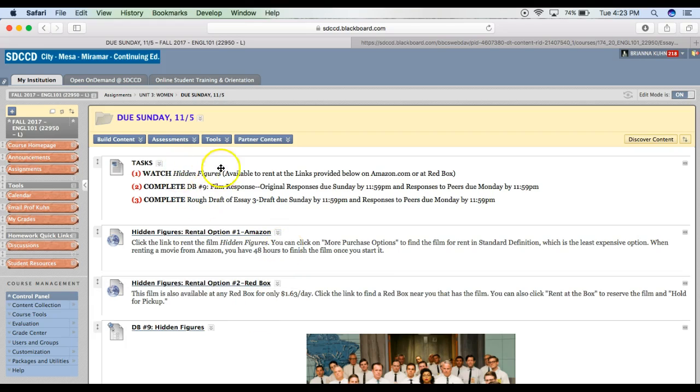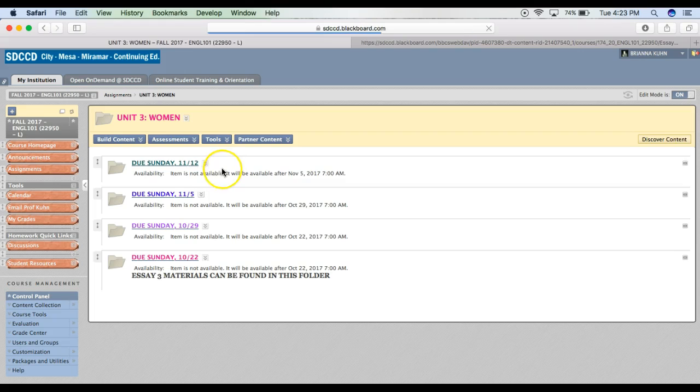And if you already have access to Hidden Figures, you can already start watching it early. And of course, you can already start working on the draft of your essay before you watch the movie. And you can just add in a paragraph or add in a little section on Hidden Figures later if you want to do that. So all of this can be started ahead of time. And then your paper will be due 11/12, all right, in this folder here.